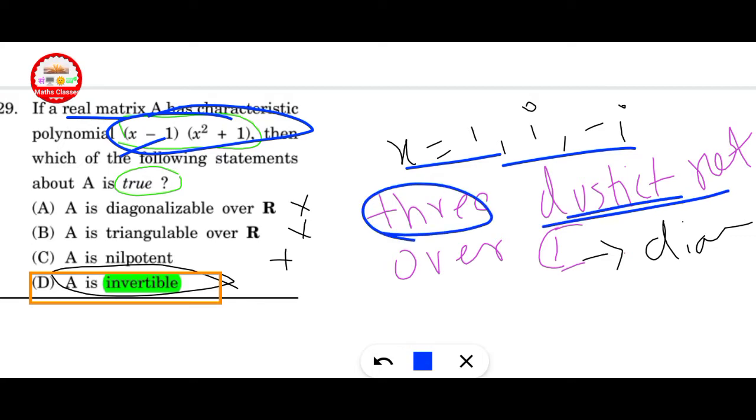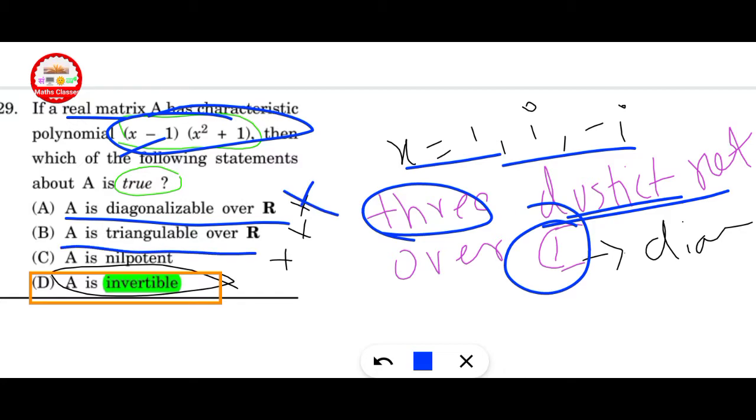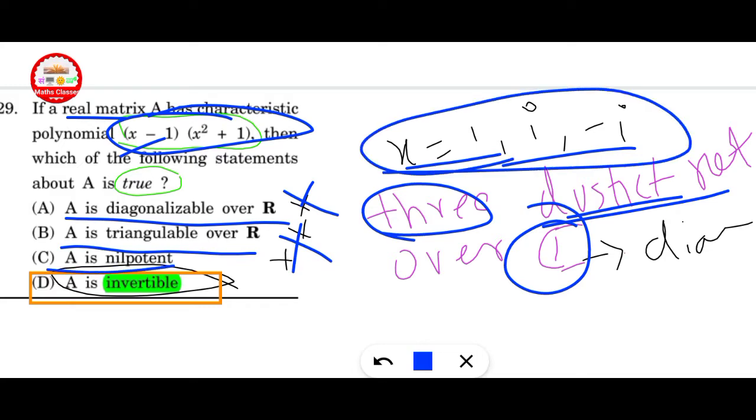This is diagonalizable over complex numbers. But option A says diagonalizable over R. This is incorrect. A is triangularizable over R. This is also incorrect. A is nilpotent. This needs all eigenvalues to be zero. This is also incorrect. And A is invertible. Here all eigenvalues are non-zero, so the product is non-zero and A is invertible. Option D is correct.